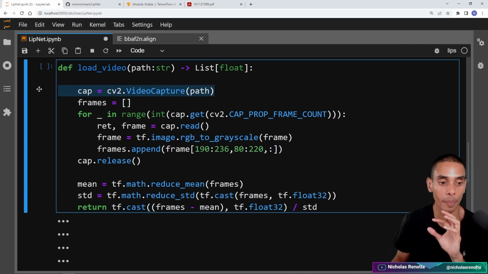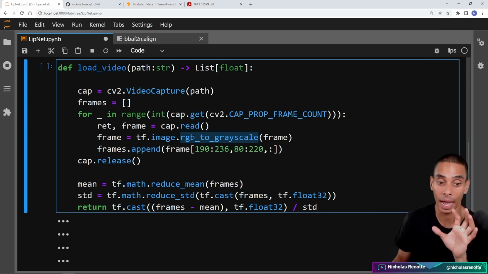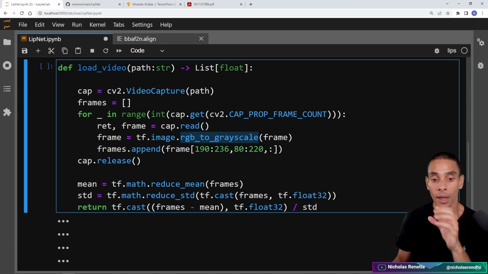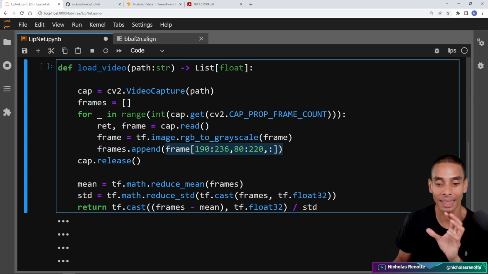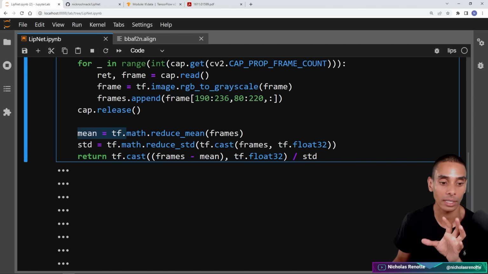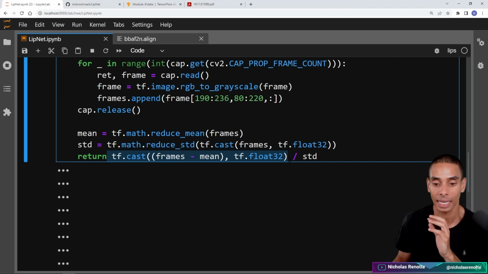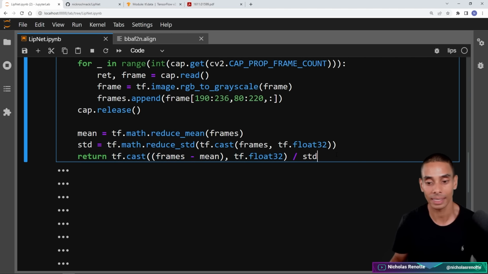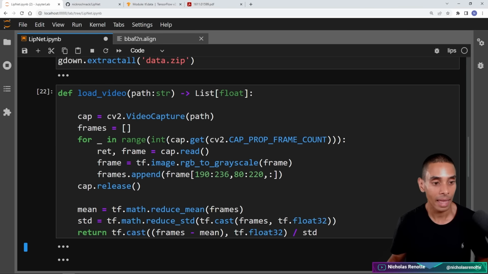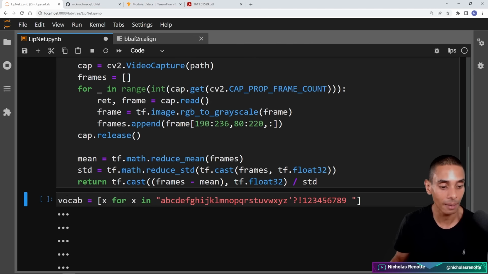So we're looping through every single video and storing the frames inside our own set of arrays. We're converting them from RGB to grayscale as well, which means we have less data to pre-process, and then isolating the mouth using this static slicing function. We're then standardizing it, calculating the mean and the standard deviation. That's just good practice to scale your data. Then we cast it to float32 and divide by the standard deviation. If we run that, our load video function is now done.